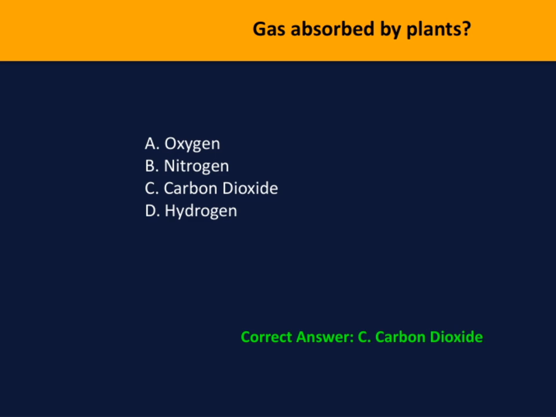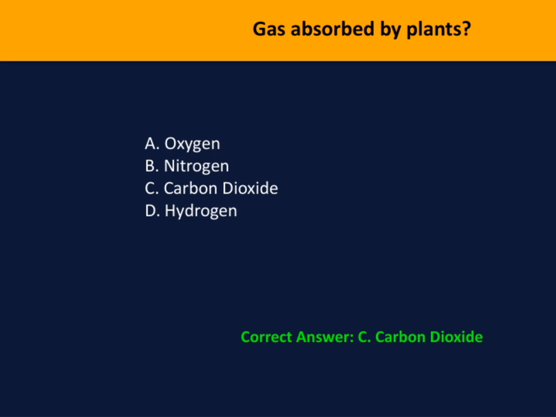It's important to remember that while other gases like oxygen, nitrogen, and hydrogen are present in the atmosphere, they are not the main gases absorbed by plants for their growth. Oxygen, for example, is a byproduct of photosynthesis, not something they absorb to sustain themselves. Nitrogen is vital for plant nutrition, but is usually absorbed through the soil in the form of nitrates and ammonium, not directly from the air as a gas. Hydrogen, meanwhile, doesn't play a significant role in this gas exchange process.